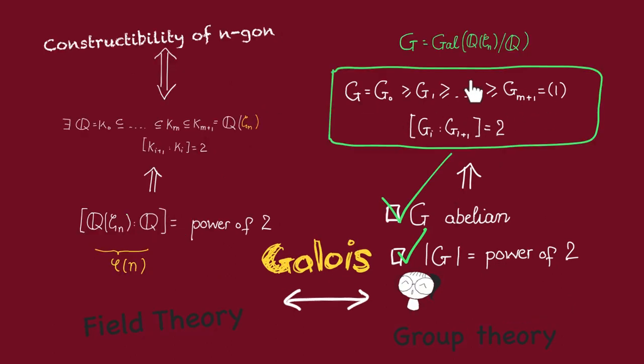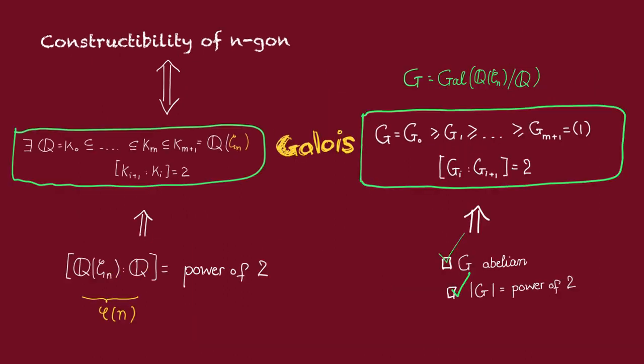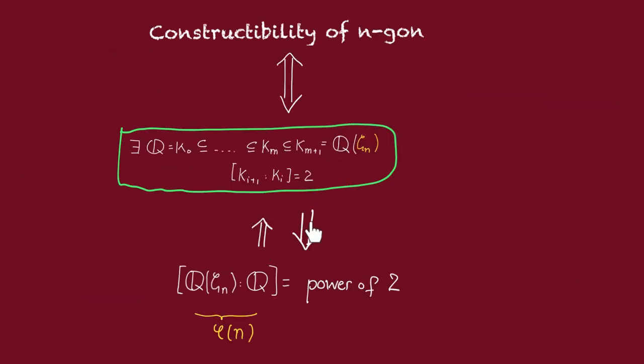Thus, we must have this decomposition for the Galois group. Now, by Galois correspondence, this means that we have the following decomposition of subfields. So indeed, if this degree is a power of 2, then we have this decomposition, and in particular, the regular n-gon is constructible. Putting this and the previous discussion together now gives us an if and only if condition.